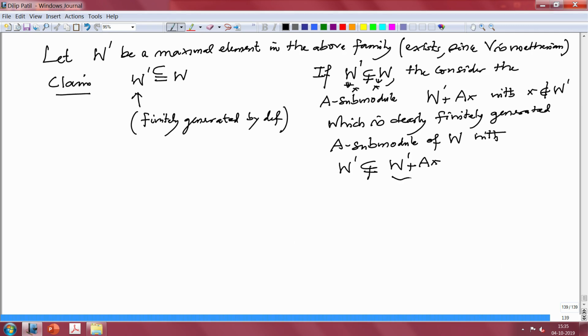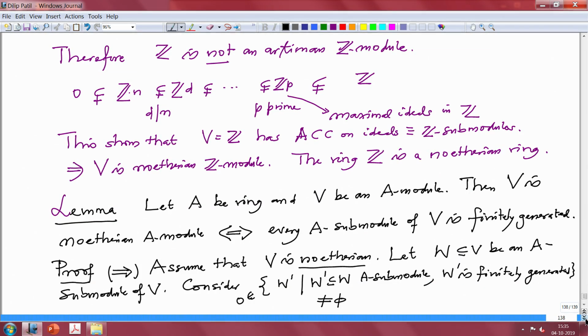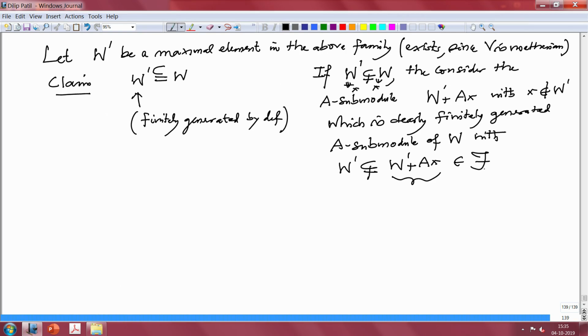So, this will also belong to that family, let us call it F. This family I am denoting by F. Alright, it belongs to F, but W prime was the maximal element under inclusion there.